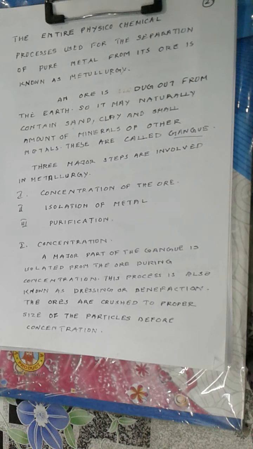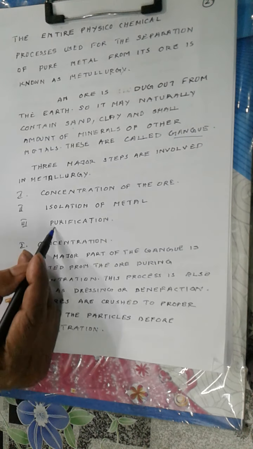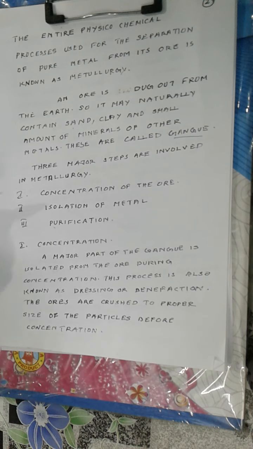For separating the pure metal from the impure metal, we use purification methods. So metallurgy involves 3 steps: concentration of the ore, which involves maximum separation of the gangue from the ore particles, then isolation of the metal mainly by chemical reduction, then purification of the metal.